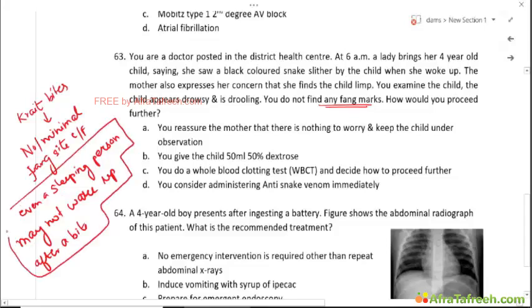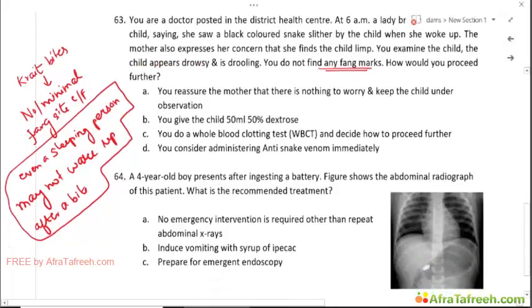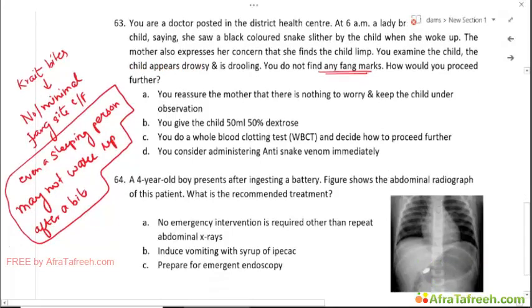Okay, so this is a typical scenario. A patient who presents to the emergency department early in the morning says that he slept well in the night, and got up and is having features of neuroparalysis, right?